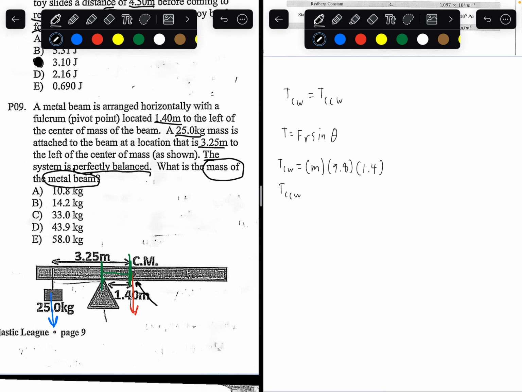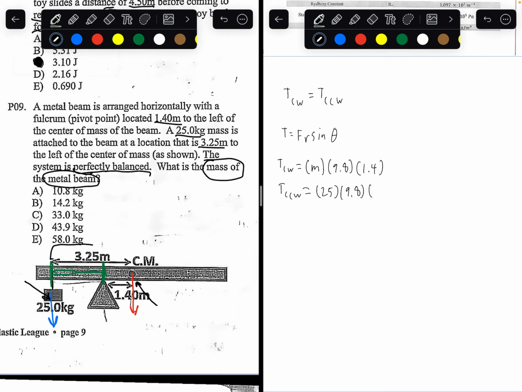What about the counterclockwise torque? We do the same process for that. We find the force, this blue arrow. That's the weight force of the block. Weight is equal to mass times gravity. So the mass is 25, gravity is 9.8. And what's the distance between this blue arrow and the pivot point? Pivot point's here, blue arrow's here.